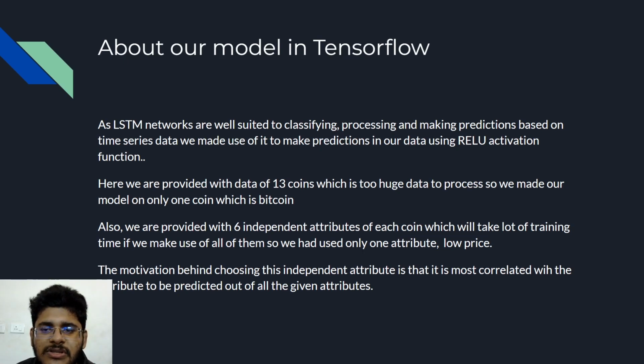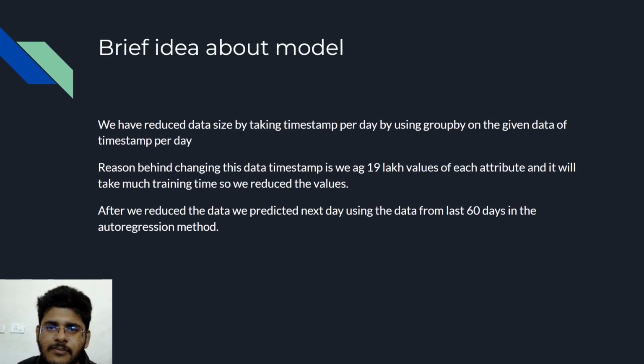The motivation behind choosing this independent attribute is that it is most correlated with the attribute to be predicted, of all the attributes. Giving a brief idea about our model, the data size in each attribute is nearly 19 lakh, given per second. So we have made our timestamp per day using the group by function, so that it is reduced. And next we used the last 60 days of data and predicted the next day's data in our model.